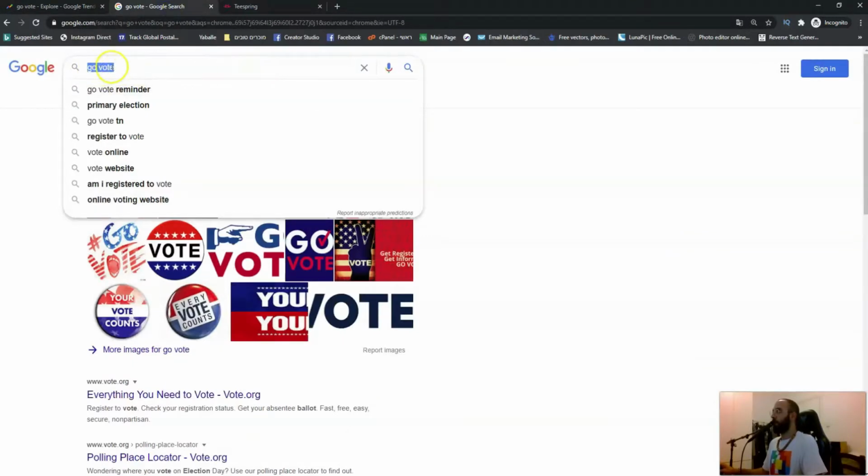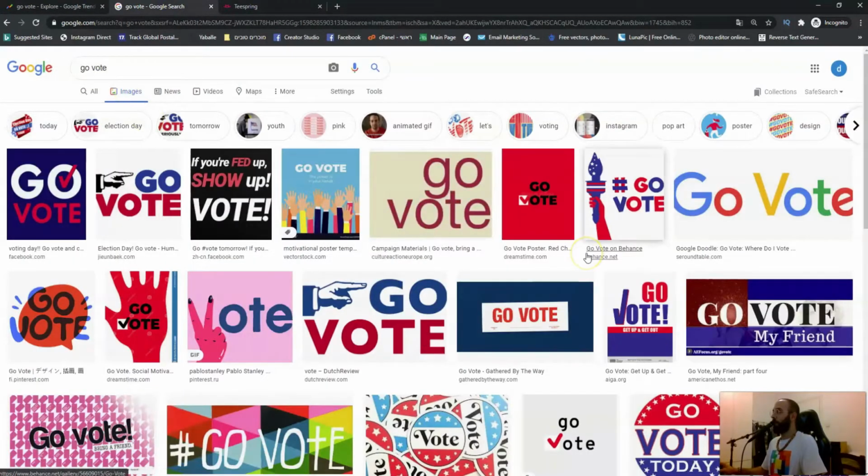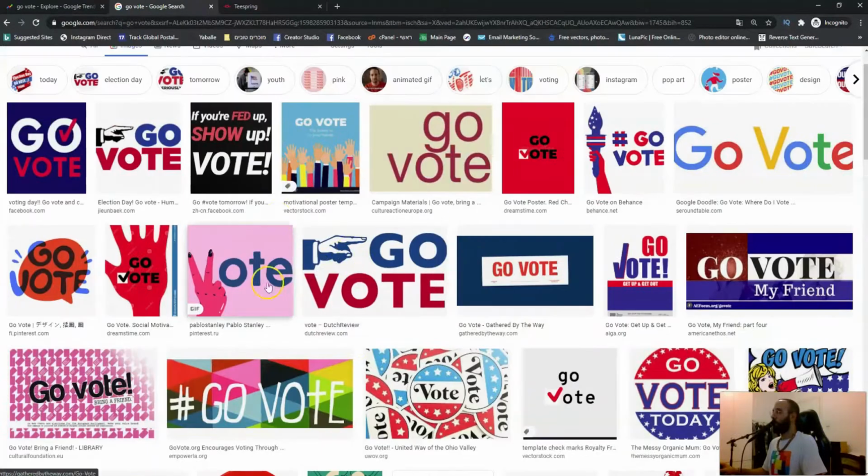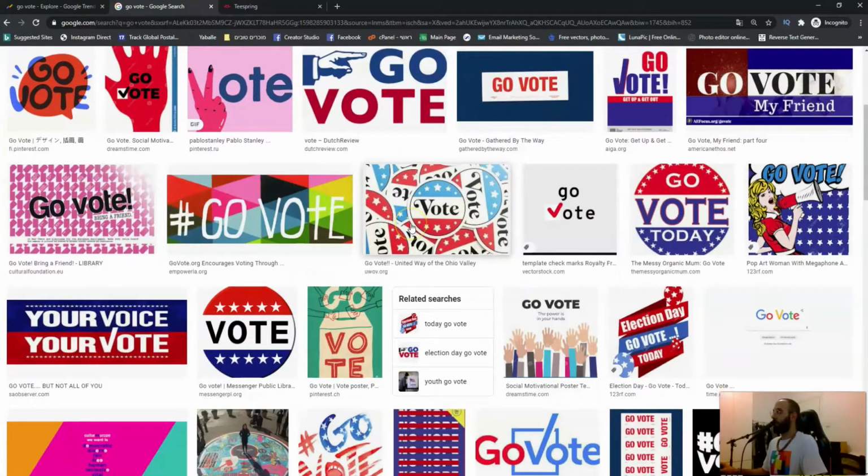So the next step, what we want to do now is go to Google and type go vote. Then click on images, and here you will see all different kinds of slogans and logos related to go vote. You can choose any of them, it doesn't matter. Just pick one that you like, and I will show you now how to make money with it.